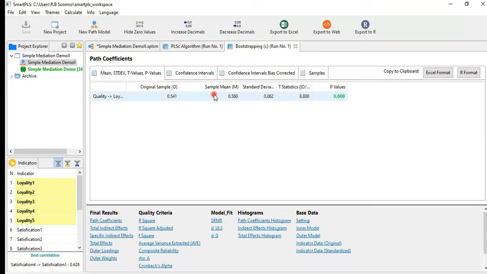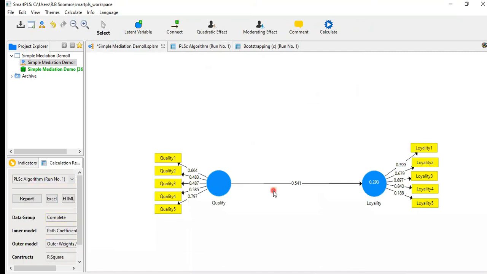One more thing. Even if you work on 500, it is possible you will get a somewhat different result, but the difference will be very small. This is the standard deviation. This is the T statistic. If it is above 1.96, then it is significant, so the path is significant. These 0.000 values in green color mean they are less than 0.05. It means this relationship is significant, because mediation starts when the impact of the path from the independent variable is significant.